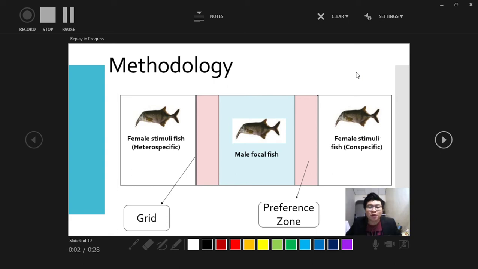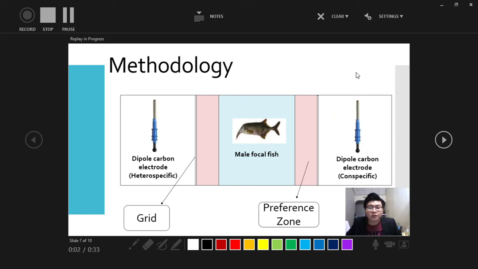In the next experiment, the equipment and the methods remain the same, but the category of the test subjects was changed. In the left compartment, the female stimulus heterospecific fish is added, and in the right compartment, the female stimulus conspecific fish is added. The result of the focal male fish will be recorded when staying in the preference zones.